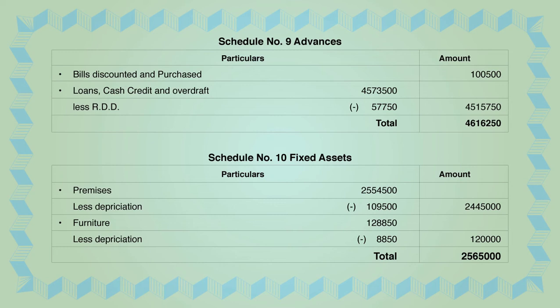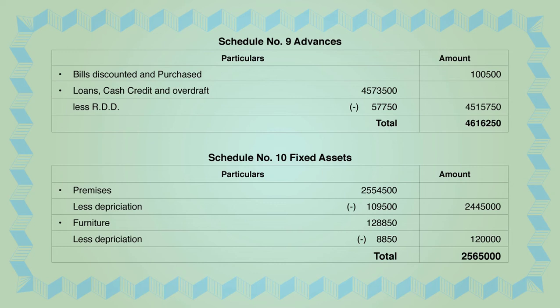When we add both, 1,05,000 plus 45,15,750, you get the total answer as 46,16,250. That total you will write in schedule 9, and that total will get transferred to the balance sheet in front of advances, schedule 9.